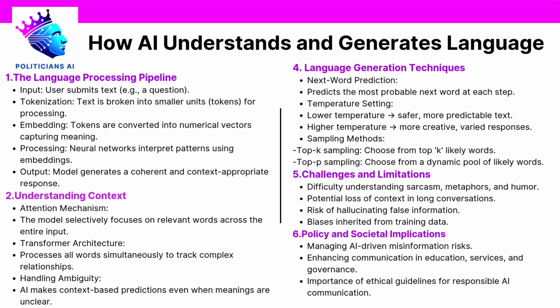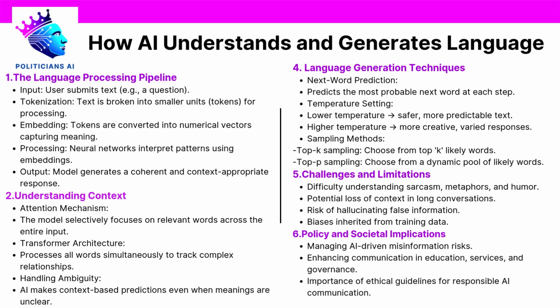Third, embedding. Once tokenized, these pieces are not meaningful to a computer yet. The AI must then convert tokens into numerical vectors, mathematical representations that capture some aspect of their meaning, usage, or relationship to other words. This stage, called embedding, allows the model to interpret abstract ideas like similarity between words, happy and joyful, or relationships, king is to queen as man is to woman.